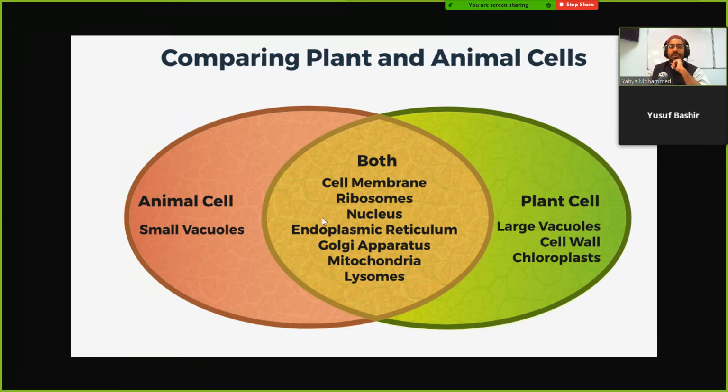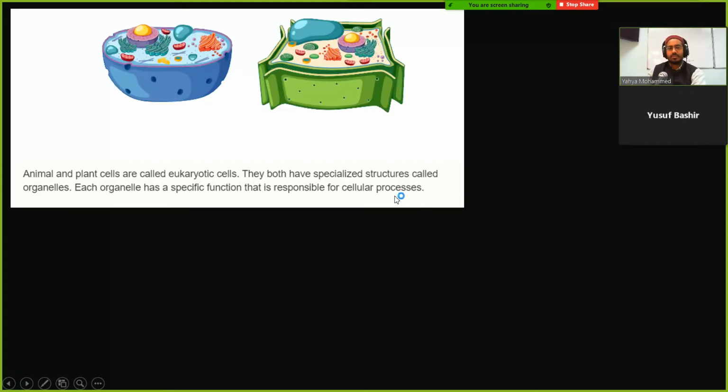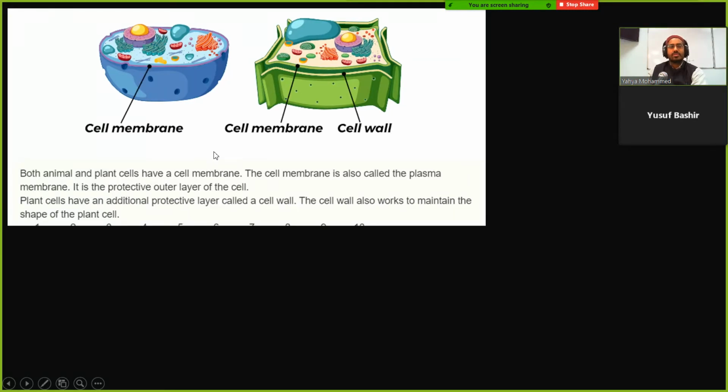Now, in terms of vacuoles, we're going to be looking at pictures of vacuoles. The plant cells have large vacuoles and the animal cell is going to have only a small vacuole. So we're going to take a look at pictures of those. What does that mean? That plant cells have very large vacuoles, but animal cells only have small vacuoles. So both of them have a cell membrane.